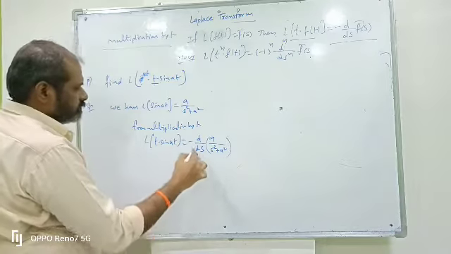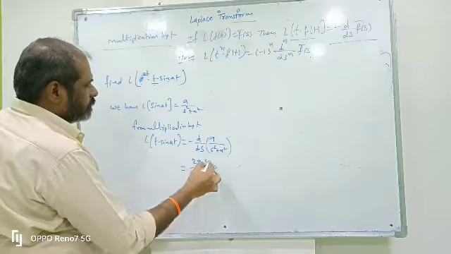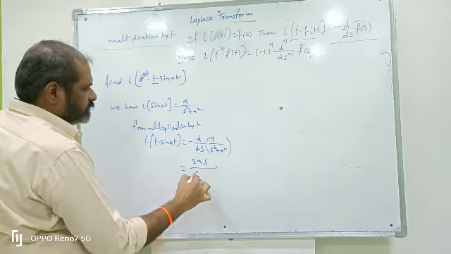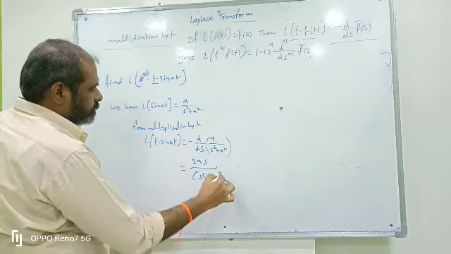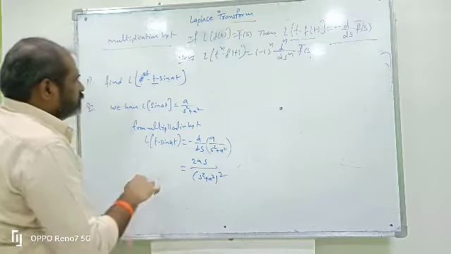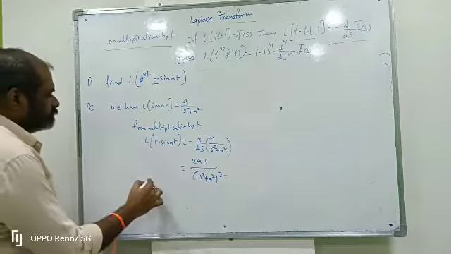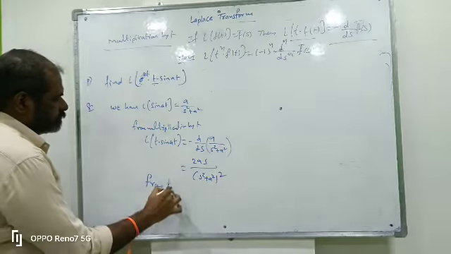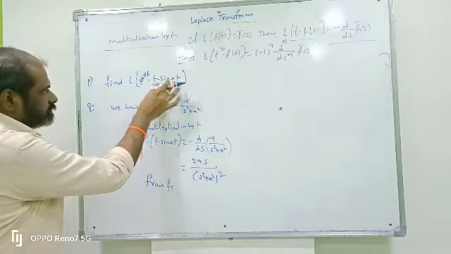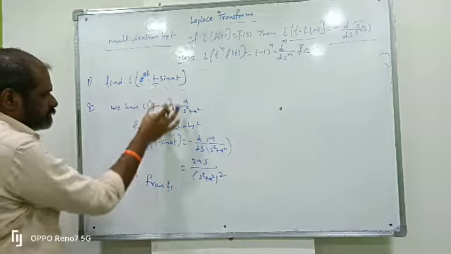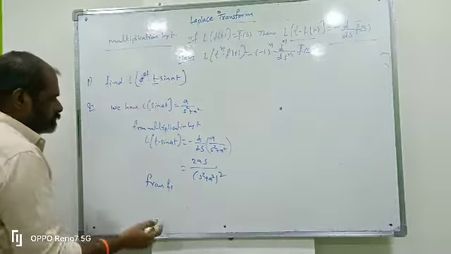So finally we get 2as by s square plus a square whole square, as we already did in the last one. Now next go to the first shifting theorem. First find the Laplace transform of sin at, next do the multiplication by t, next go to the first shifting theorem.